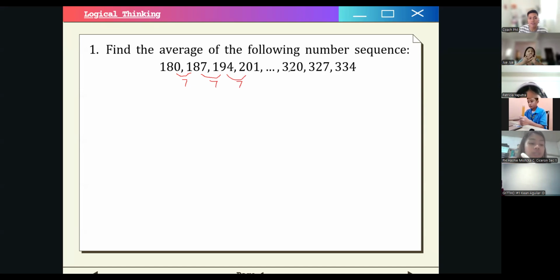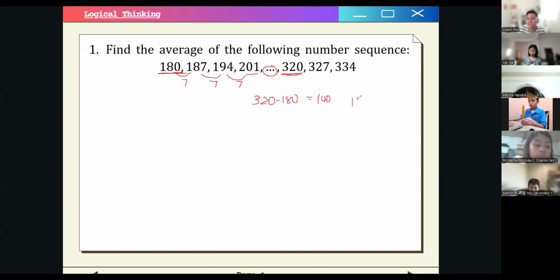By the way, the terms in between, 201 and 320, are not explicitly written, so you have to check for yourself if this still follows the arithmetic sequence. One way to know that is to subtract this term from this term. 320 minus 180 is 140.